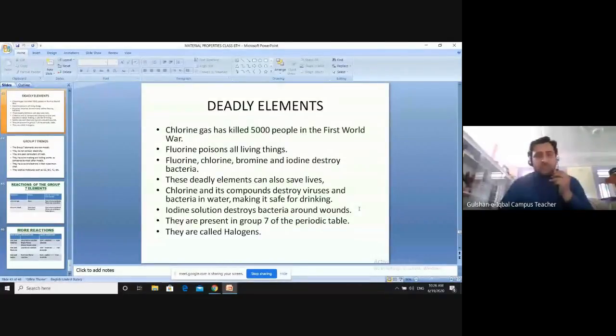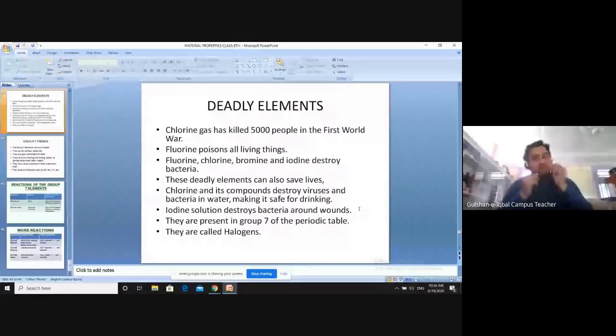The group 7 elements are also known as the group 7 elements of the periodic table. We have seen the periodic table previously. In the periodic table, the second last group is the halogens. Okay, they're also called halogens. They're also called deadly elements. They're also called group 7 elements. So you can give them all these names: the chlorine family, group 7 elements, halogens, deadly elements.